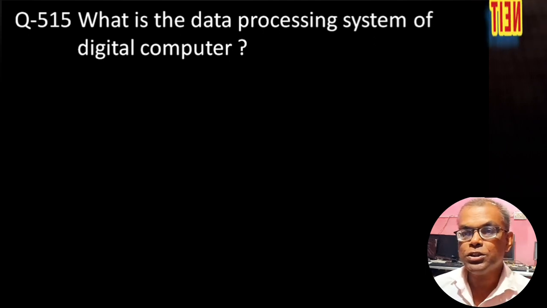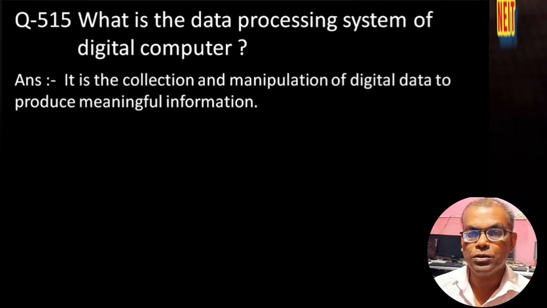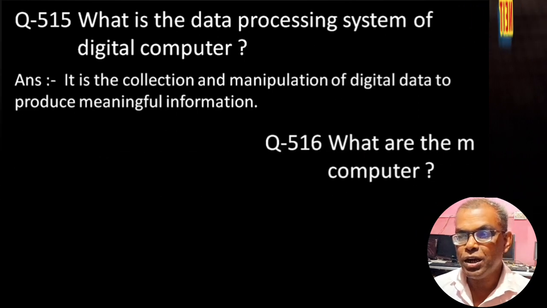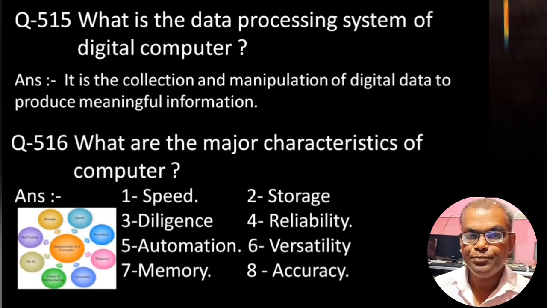What is the data processing system of a digital computer? It is the collection and manipulation of digital data to produce meaningful information. What are the major characteristics of a computer? Specially this is one question: what are the special characteristics and advantages of a computer, because of that we are using computer in every field. Speed, storage, diligence, reliability, automation, versatility, memory capacity and accuracy. These are the important points.